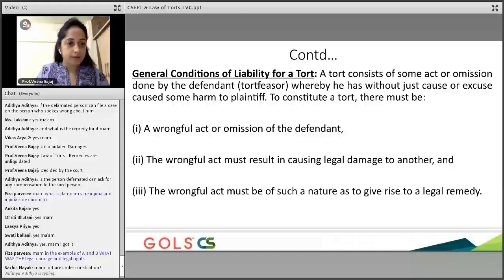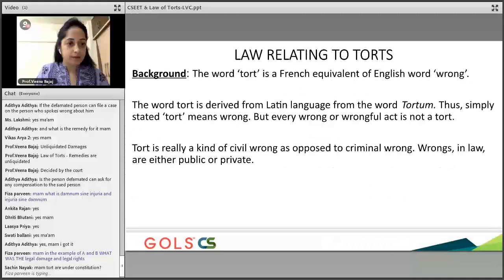See, in the example of A versus B, this act is an act of trespassing. There is a violation of legal rights that has happened while there are no damages per se. So this is called injuria sine damno. We are going to study about the doctrine, which means there is an injury of legal rights, a violation of legal rights, but there is no damage. But what compensation will be provided to that person will be decided by the court of law, because as I told you, in torts all the remedies are unliquidated damages.